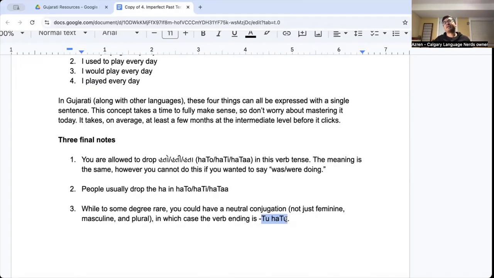Or if there's a lot of animals, some animals are actually neutral conjugations. Not all animals are neutral, but many are. Kutro is masculine, so for kutro you just use a masculine conjugation, but there are definitely animals that are neutral. And for those animals, for example, we might have a tu hatu conjugation.